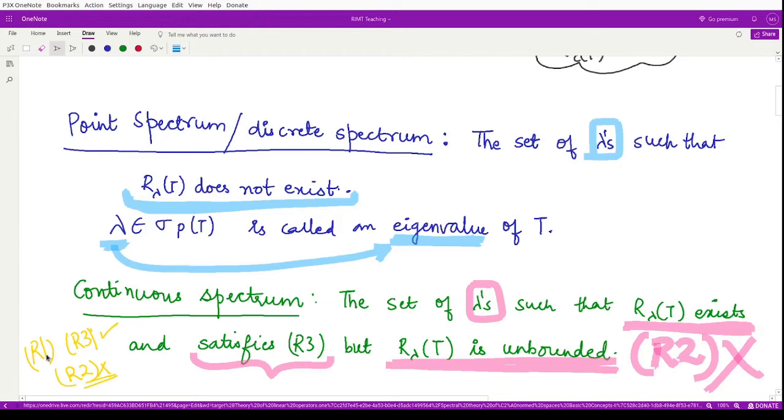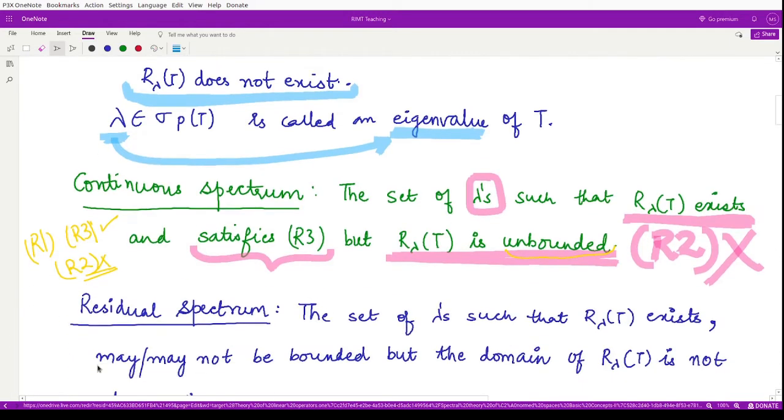Now R1 says the resolvent exists, R3 says it is defined on a set which is dense in X, and R2 says the resolvent operator is bounded, but here in this case it is unbounded. Therefore we say that for this continuous spectrum the property R2 does not hold.